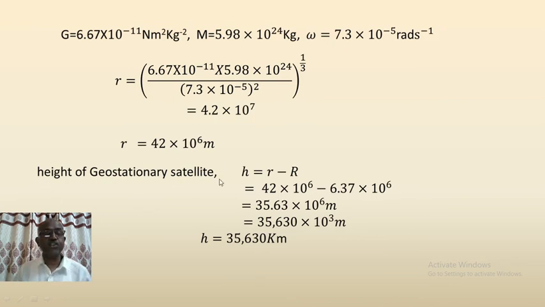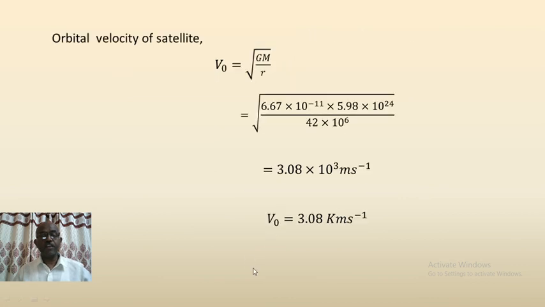Therefore, the height of the geostationary satellite H is given by small r minus capital R. The small r we have calculated is 42 x 10^6. Capital R is the radius of the Earth, which is 6.37 x 10^6. Hence we get 35,630 kilometers. So this is the height of the geostationary satellite from the surface of Earth, it is 35,630 kilometers.